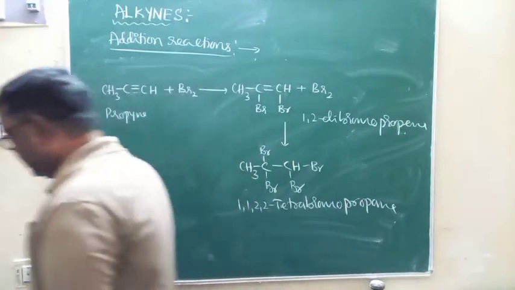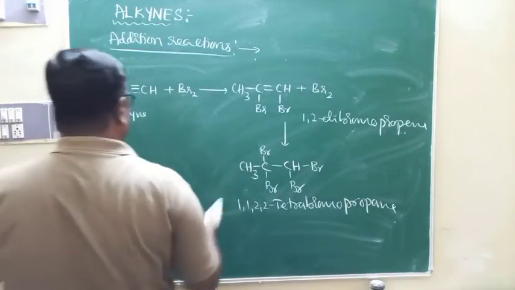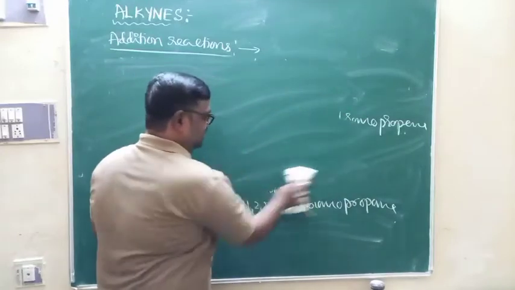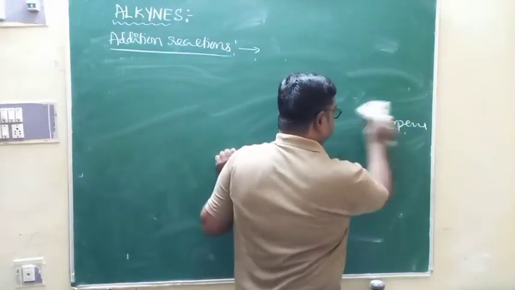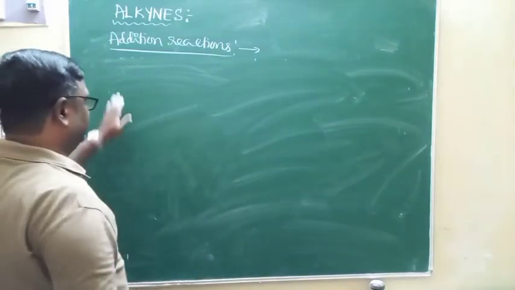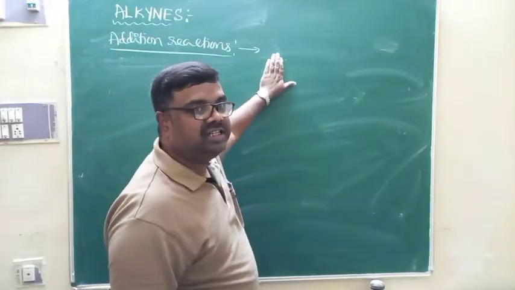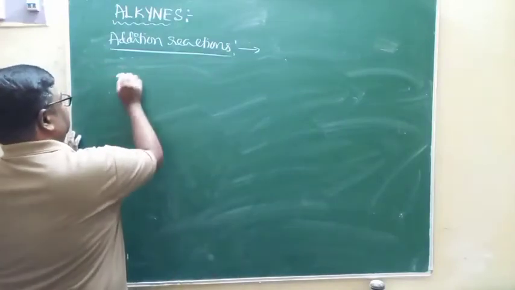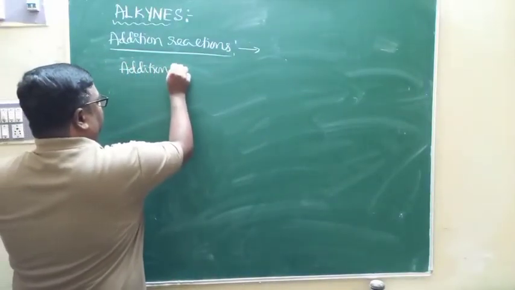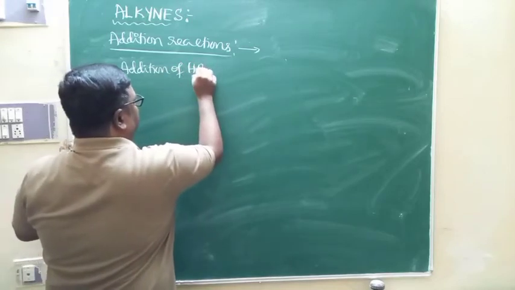Now let us see. So far we discussed addition of symmetrical reagents like H2 and Br2. They are symmetrical reagents. Let me see addition of unsymmetrical reagent to the alkynes. This is addition of hydrogen bromide. This is unsymmetrical reagent.